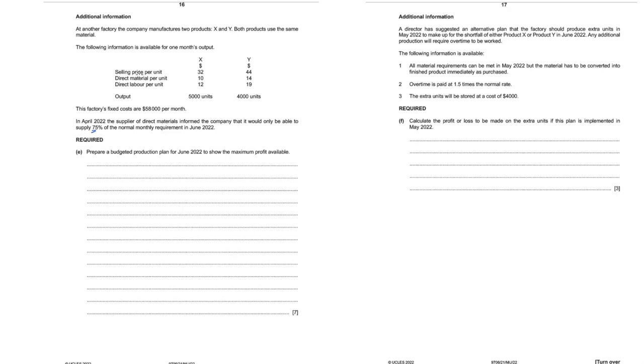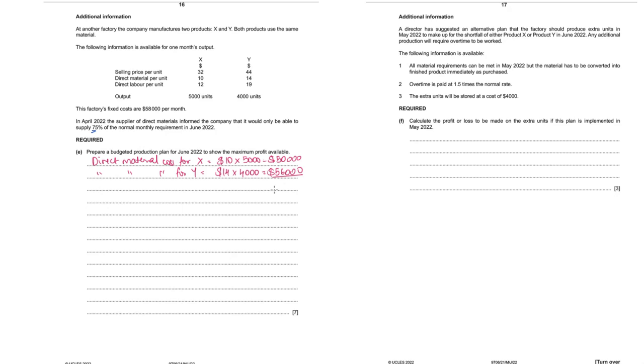We will follow that. So direct material cost for X is $10 into 5,000 units, $50,000 is the overall cost of raw materials, and direct material cost for product Y is $14 into 4,000 units, so 56,000.